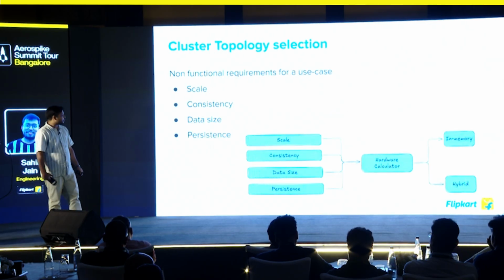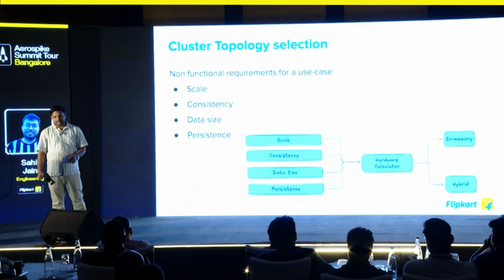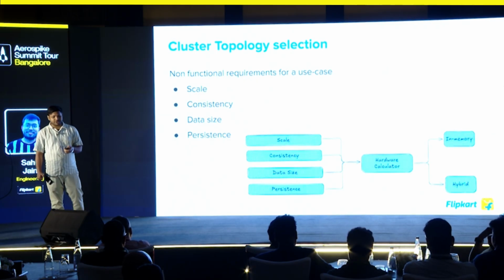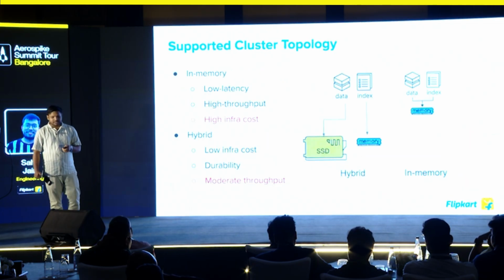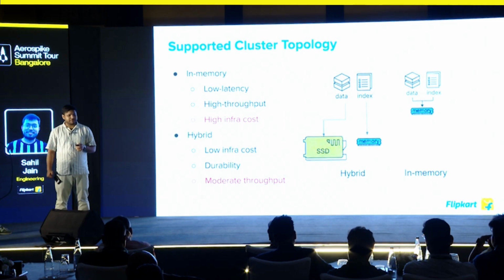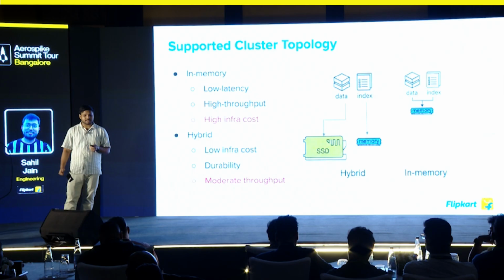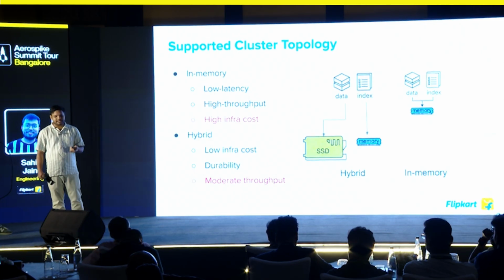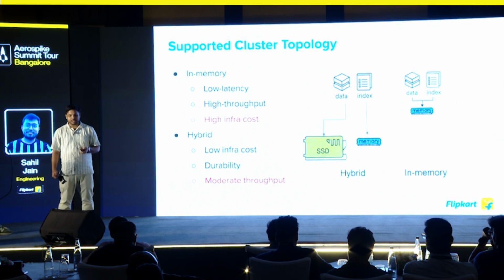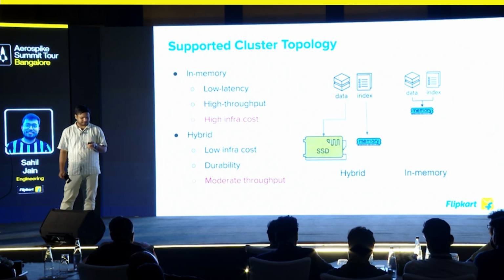We internally support two kinds of topologies, in-memory and hybrid. This topology selection is based on certain non-functional requirements like scale, consistency, data size, and persistence. We choose in-memory for serving low latency, high throughput kind of use cases, because there is no disk involved in it, and specifically the IOPS related bottlenecks are not there. And we choose hybrid for moderate throughput kind of use cases which also expect durability.